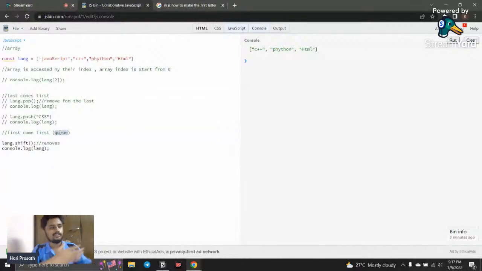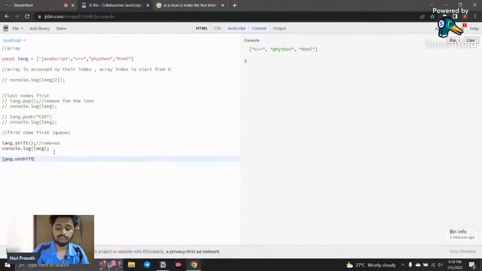Likewise, if 10 people are standing, the person who had the first token is standing in the front. After completing the request, the deposit, or whatever the query for the first person is, they call the second person. So the queue is first come first. Whoever comes first, they give priority. That is what the shift method does: it removes the first element. And to add an element in the front, before the first value, you can use lang dot unshift.